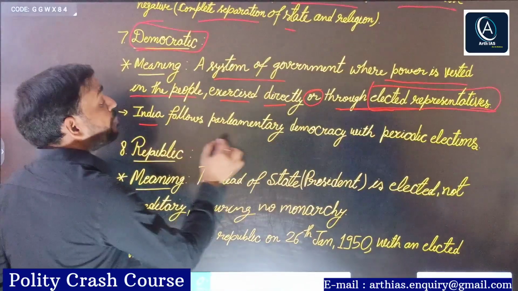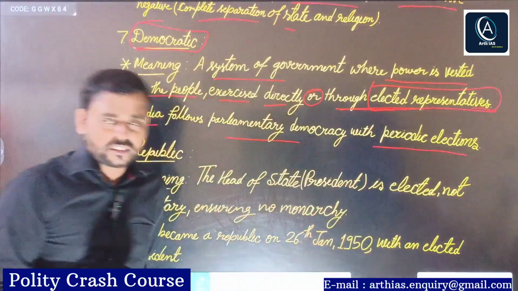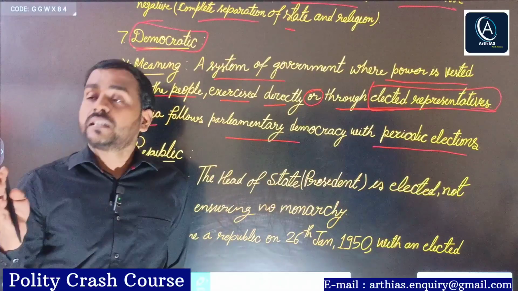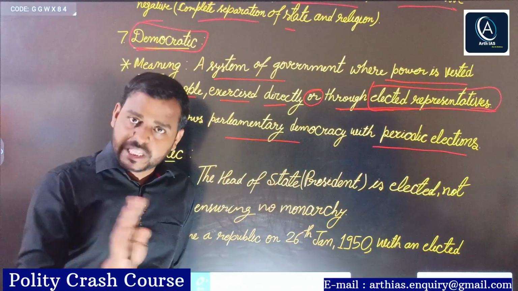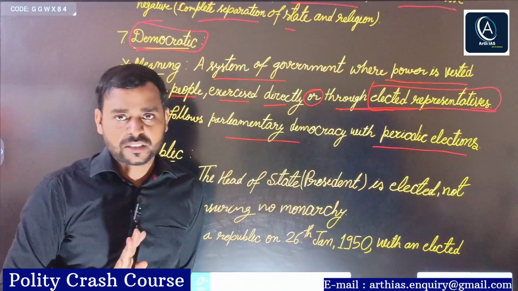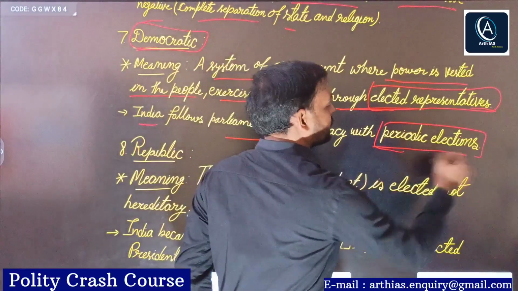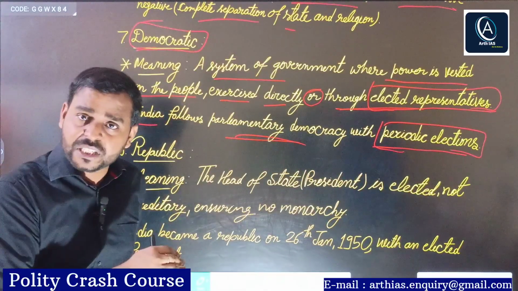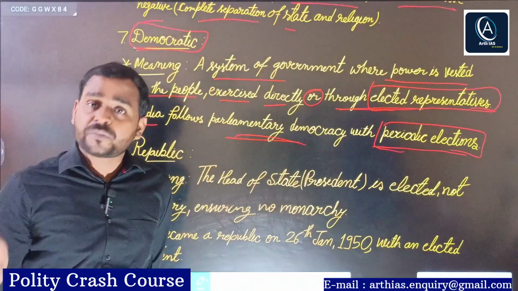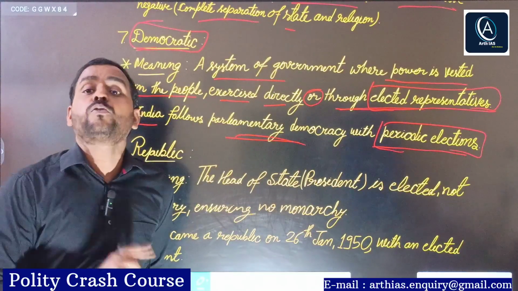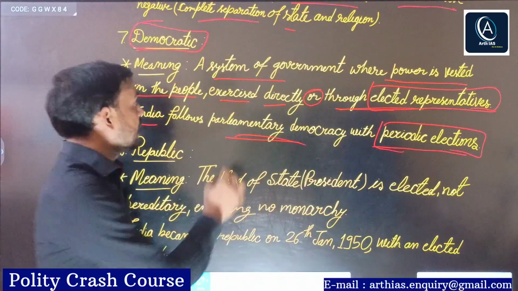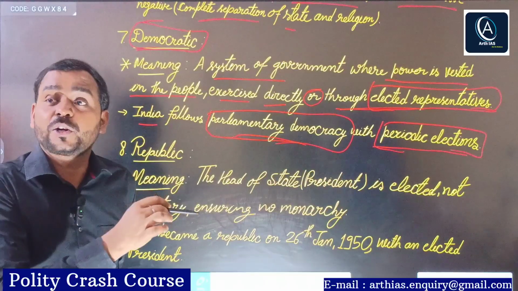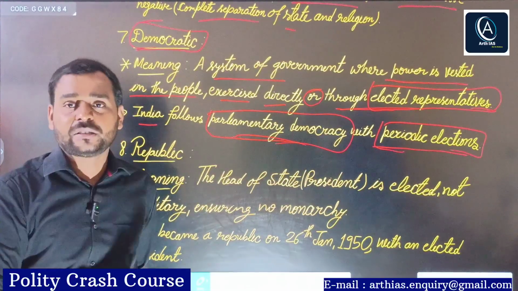Next, India follows parliamentary democracy with periodic elections. Obviously, periodic elections, for example, general elections of Lok Sabha and Legislative Assembly take place after an interval of 5 years. That is called periodic elections. Right? And we already have parliamentary democracy. Parliamentary democracy means we elect our representatives who represent the people from their own constituencies, and these representatives are responsible towards the lower house, that is Lok Sabha.